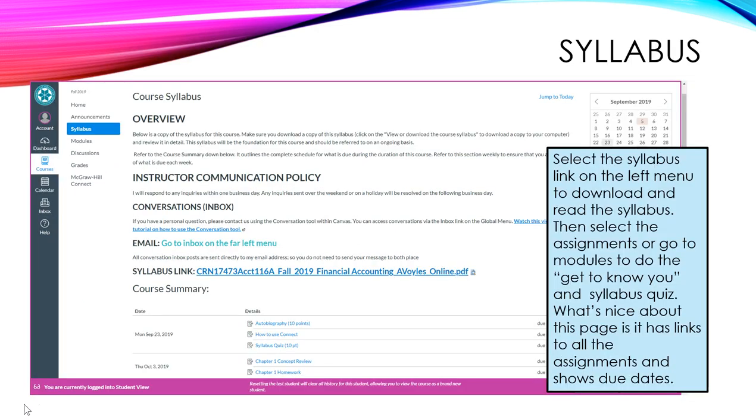Alright, the syllabus page, I love this feature of Canvas. If you select syllabus by any of the links, what you're going to see is a link to download the syllabus, and then if you select the assignments or go to modules to do Get to Know You, or what we call the autobiography and syllabus quiz. What's nice about this page is it has links to all the assignments and shows the due dates.